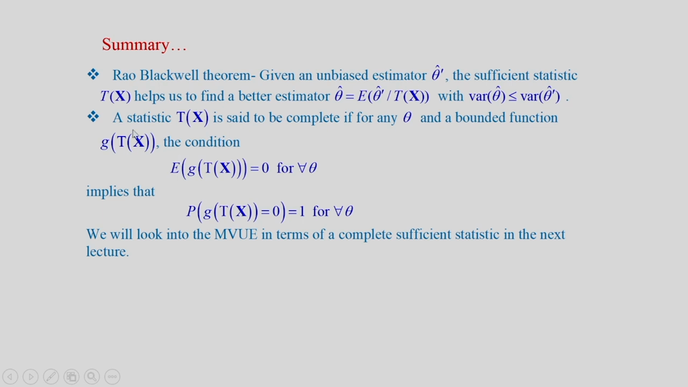Then we discuss about complete statistic. A statistic T(x) is said to be complete if for any theta and a bounded function g of T(x), the condition E of g(T(x)) equal to 0 for all theta implies that g(T(x)) is equal to 0 with probability 1. So, this is the definition of complete statistic.